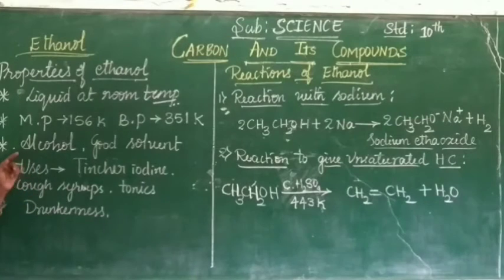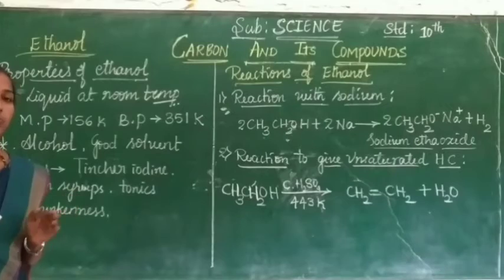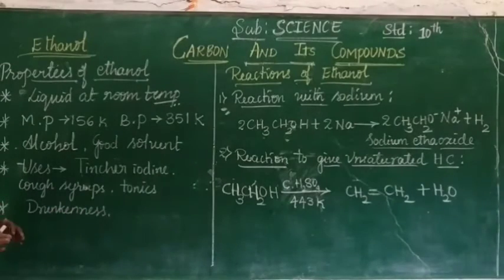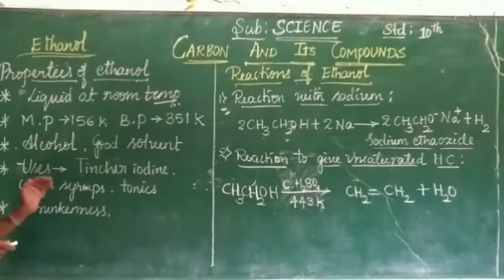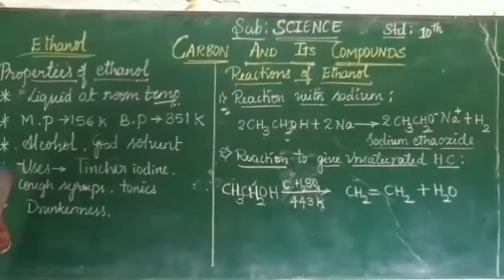Now, ethanol is also called alcohol. Ethanol is a good solvent, and ethanol can be dissolved in water in any proportion. This ethanol is widely used in medicines. It is used in the preparation of tincture iodine. It is used in the preparation of cough syrups and many tonics.